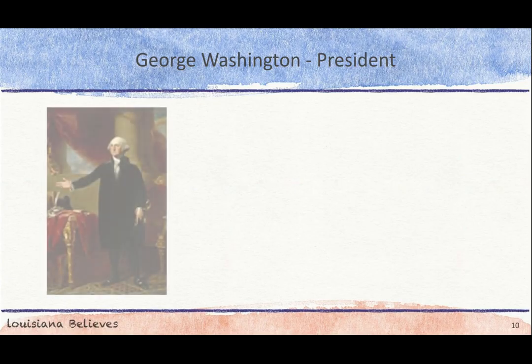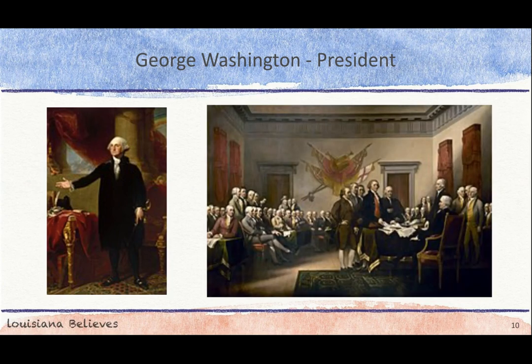After helping secure independence from the British, George Washington planned to return to his life as a farmer. However, when he was summoned to aid in the creation and signing of the Declaration of Independence, public opinion convinced him to run and be elected as the first president of the United States.